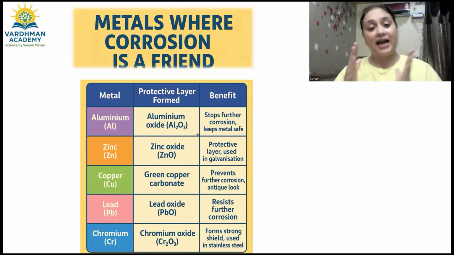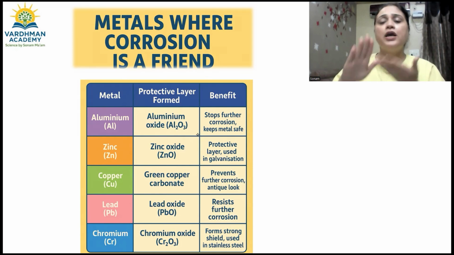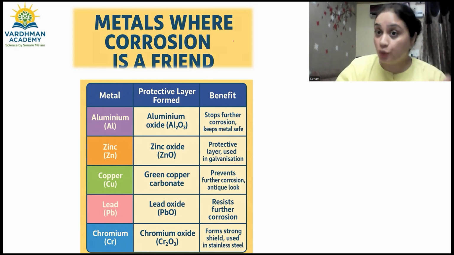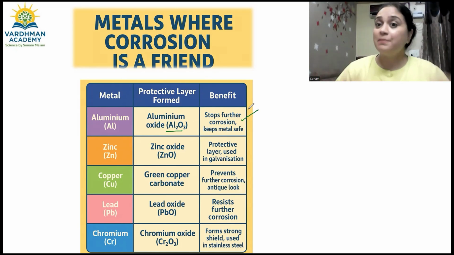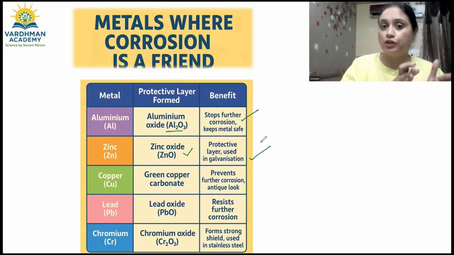Like aluminium being a reactive metal, it forms a very thin layer of aluminium oxide when it is exposed to the environmental air, right? So that thin layer of aluminium oxide, being thin, is harder too. ये layer hard भी होती है. So it saves the inner surface of the metal, and thus it stops the further corrosion. Very simple. Similarly, zinc also forms a protective layer of zinc oxide, and that protective layer is also used in galvanization to prevent iron from further rusting.